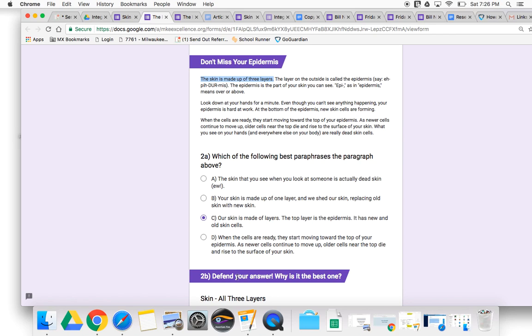And then answer 2B, defend your answer. Which one's best? C is the best answer because it is the only one that paraphrases everything that's talked about in this passage. It's also not plagiarized like D.